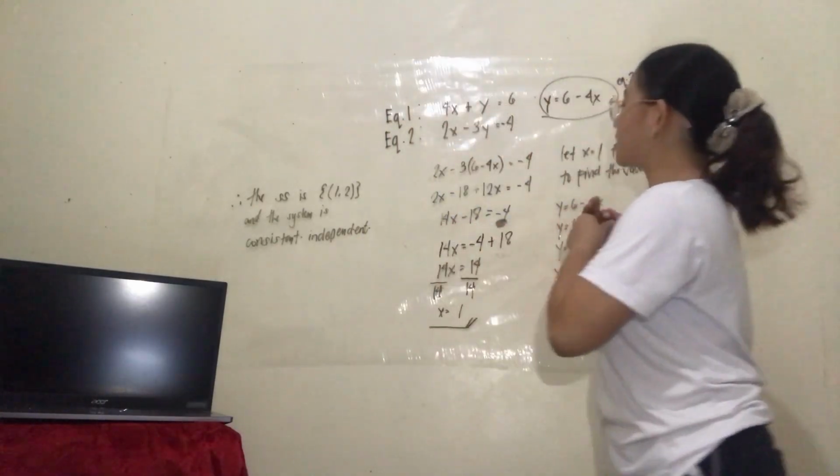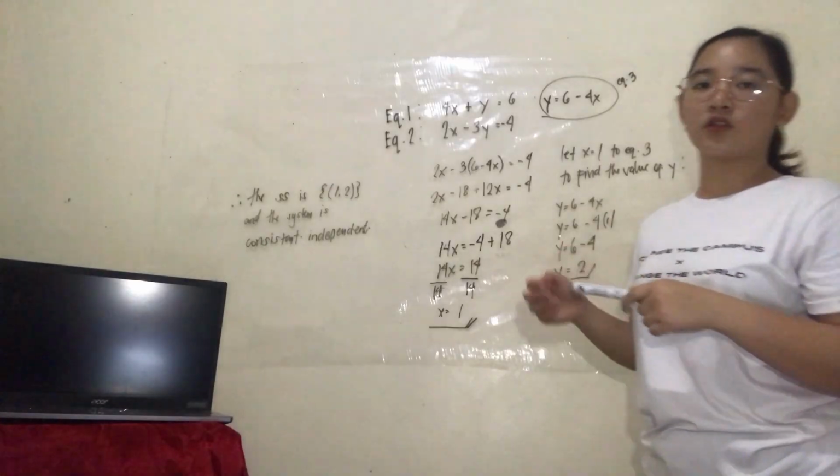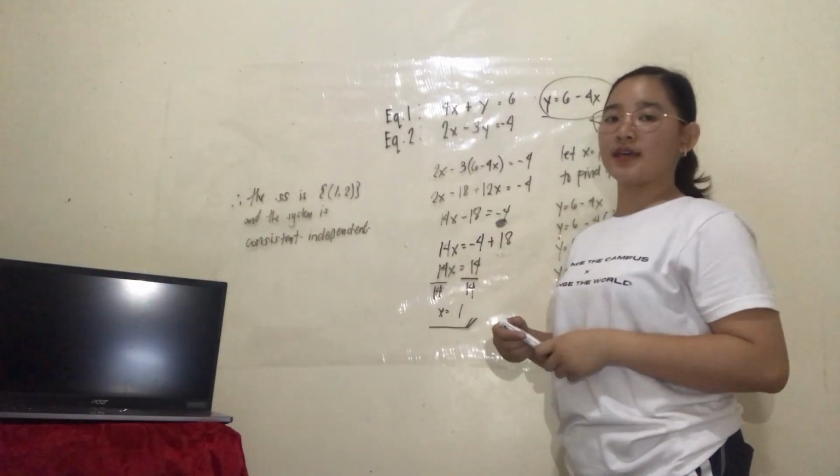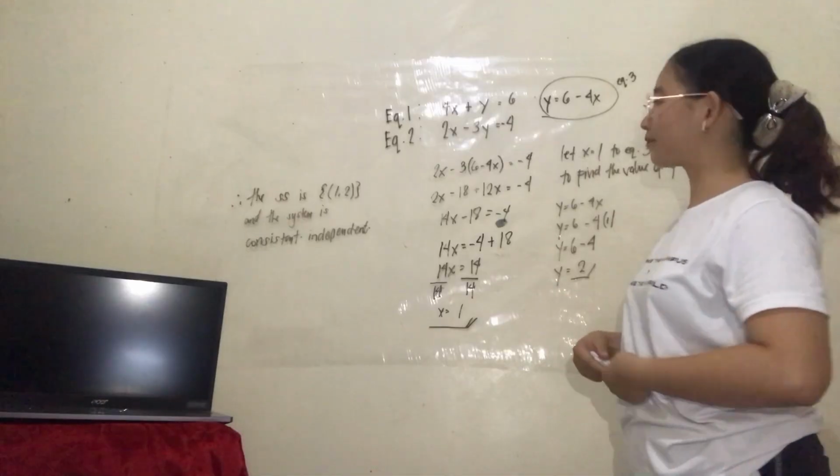So that's the process on how to solve two equations using the substitution method.